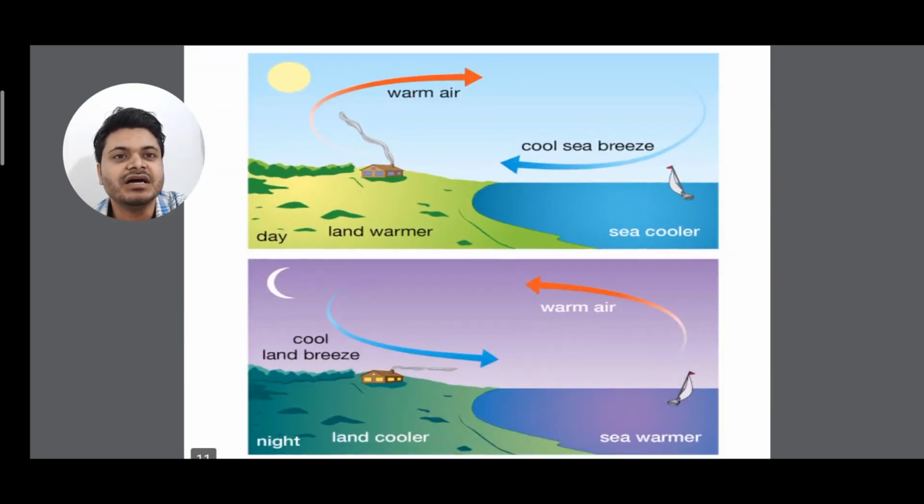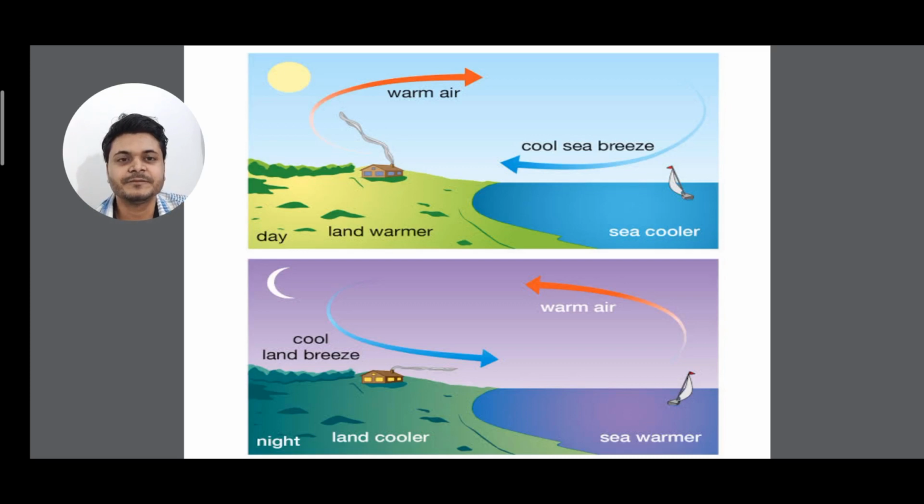You can see one more diagram I have given for daytime and nighttime. What takes place in the daytime and what occurs at night? In the daytime the land is warmer and the sea is cooler, because in daytime there are sun rays.